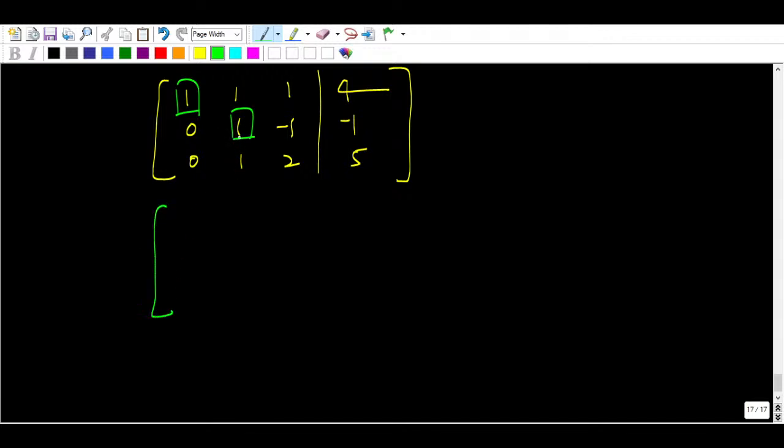How will you make it 0? You can apply again, you can say R3 minus R2, just subtract R3 minus R2, so you will get 1 1 1, this is 4, this is 0 1. Wherever the pivot is present, don't apply any operation, right, here only you have to apply.